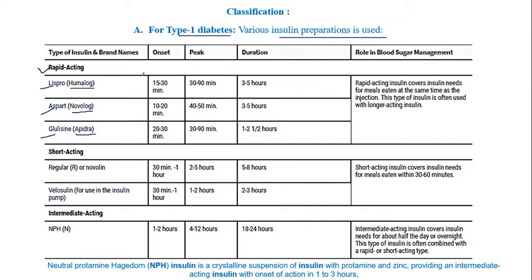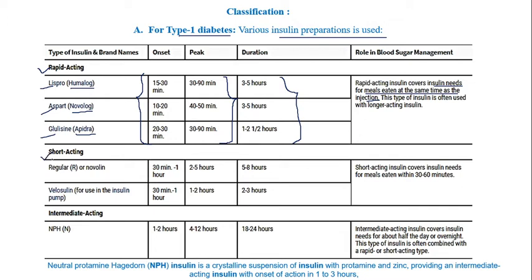The onset of action is approximately 15 to 30 minutes in all these rapid acting insulins, peak plasma concentration is achieved between 30 to 90 minutes, and it lasts for 3 to 5 hours. Rapid acting insulin covers the insulin needs for meals eaten at the same time as injections. So when you want to take a meal, before that you have to take rapid acting insulin.